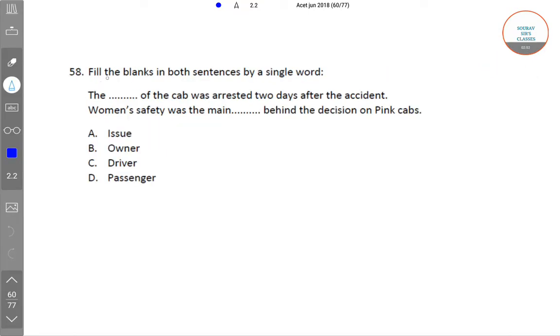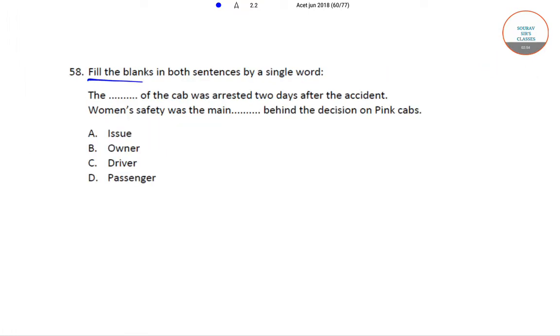The next question is, fill the blanks in both sentences by a single word. The dash of the cab was arrested 2 days after the accident. Women's safety was the main dash behind the decision on pink cabs. The correct answer for this is option C, that is driver. The driver of the cab was arrested 2 days after the accident. Women's safety was the main driver behind the decision on pink cabs.